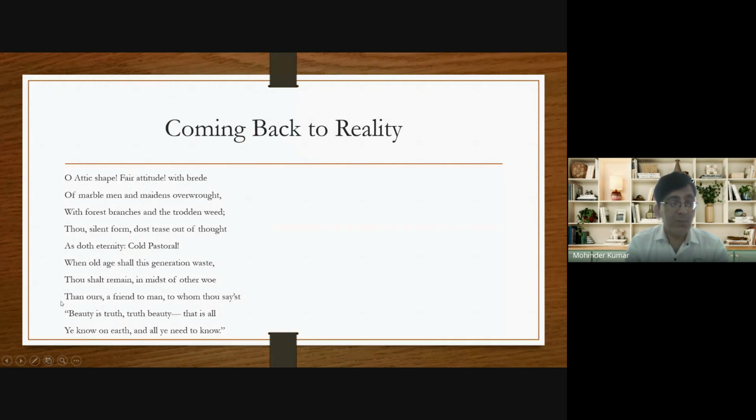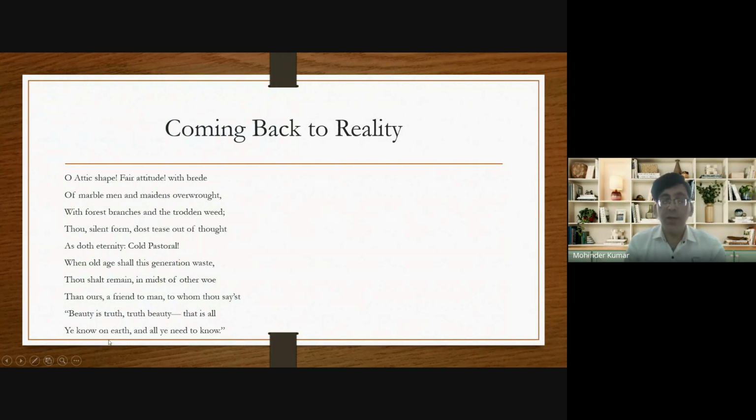In other words, the message of these two lines is Satyam Shivam Sundaram. That is a philosophy in Indian society. So that is an idea in Indian philosophy. So the same idea is presented by John Keats through the last two lines, Satyam Shivam Sundaram. Means the truth is always beautiful, and what is beautiful, that must be true.